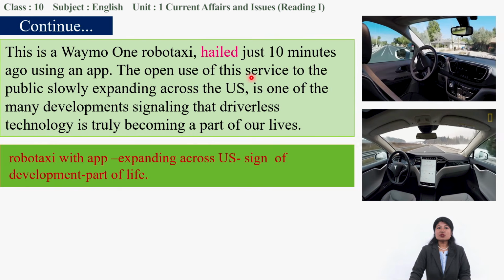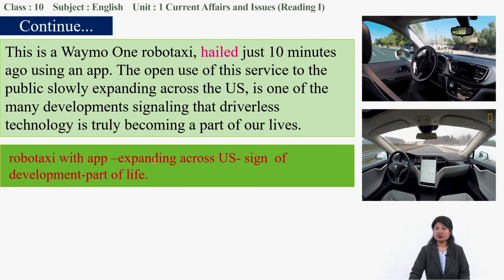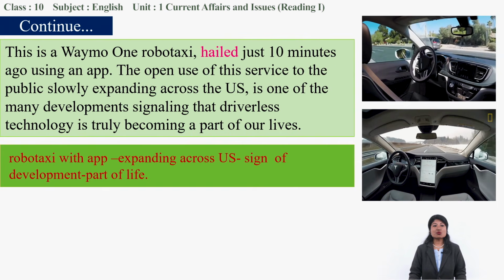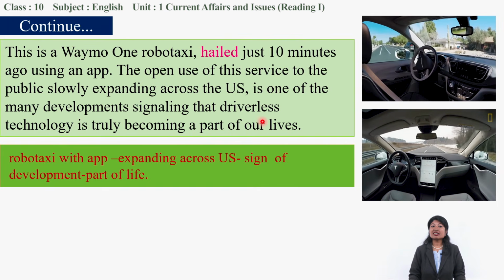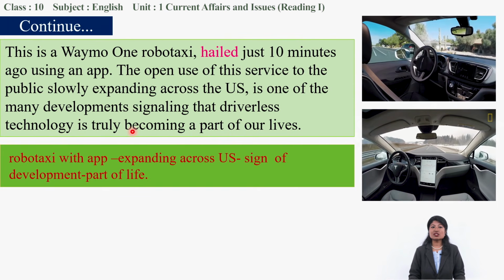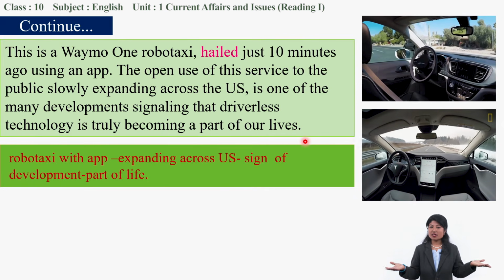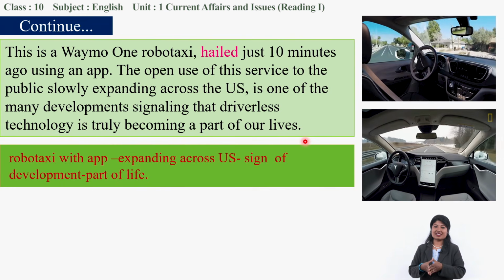The open use of this service to the public is slowly expanding across the US. So slowly this use of driverless cars is expanding in the US. It is one of the many developments signaling that driverless technology is truly becoming a part of our lives. What is becoming a part of our life? The driverless car.